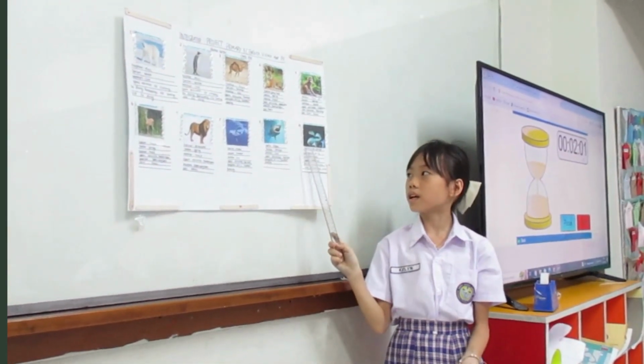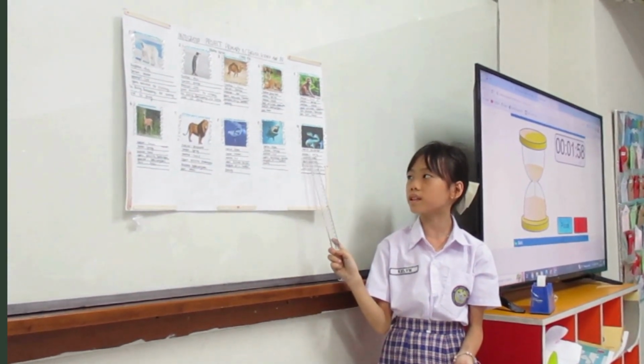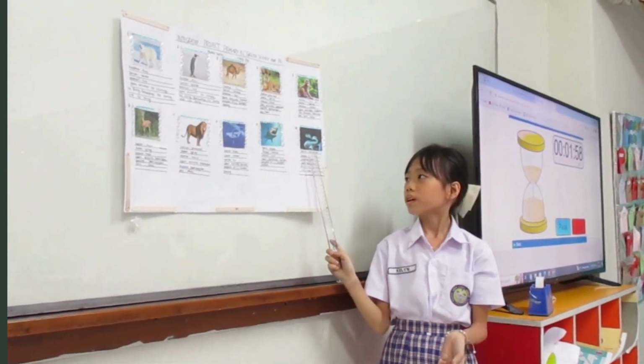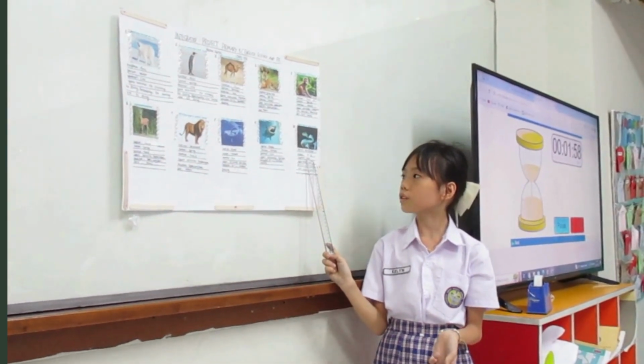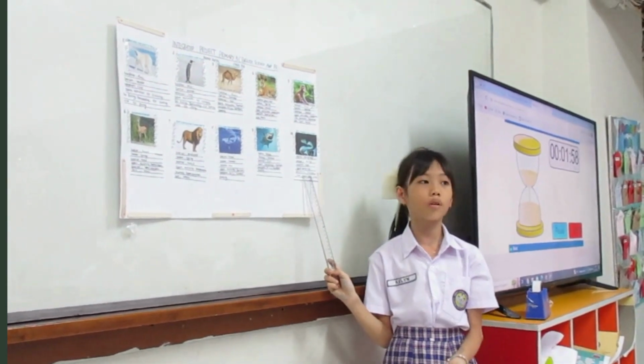The last picture is snake. The habitat is rainforest. The season is spring. The weather is humid. The sport activities are badminton, baseball, beach volleyball, golf, and tennis.